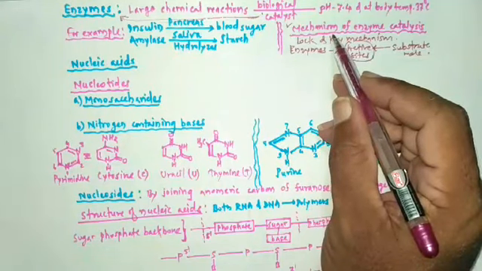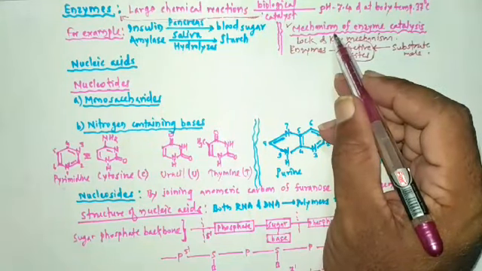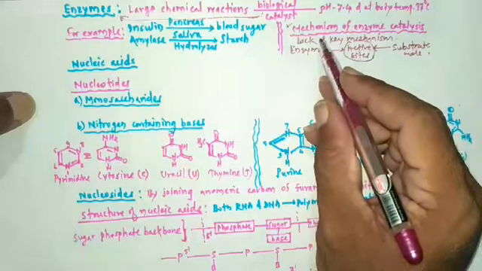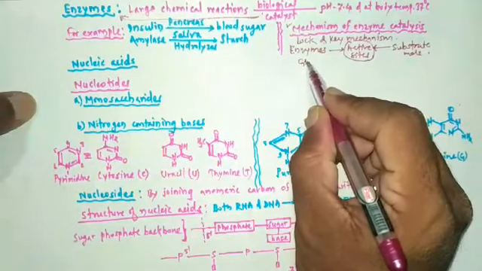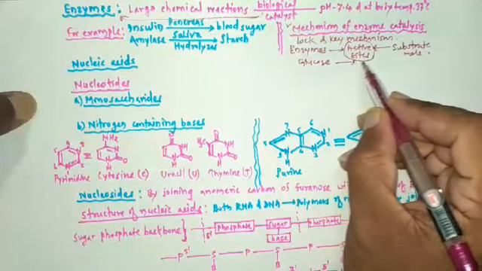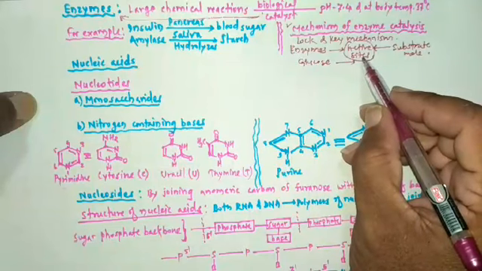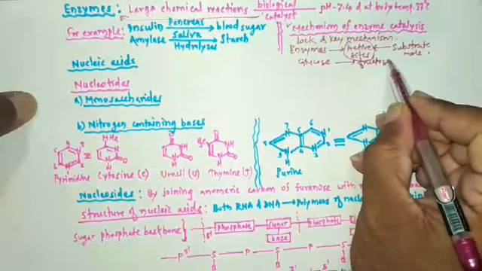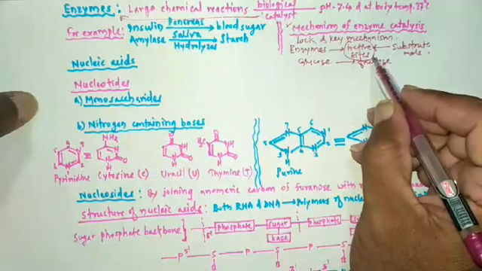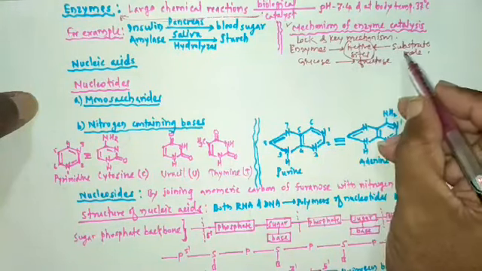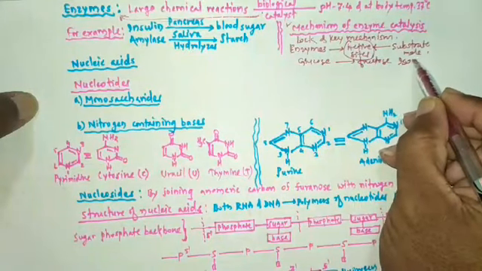For example, the conversion of glucose into the sweeter fructose is done by the enzyme isomerase.